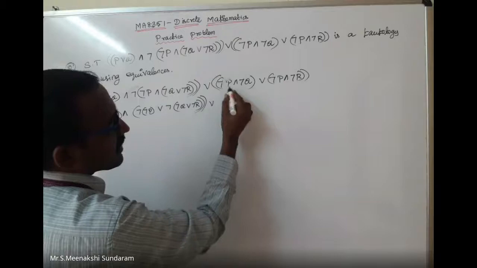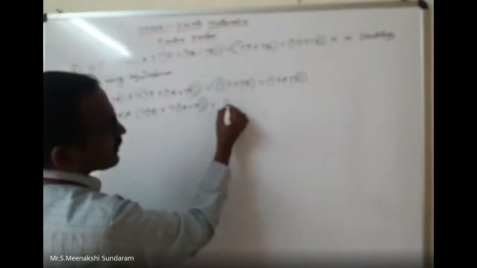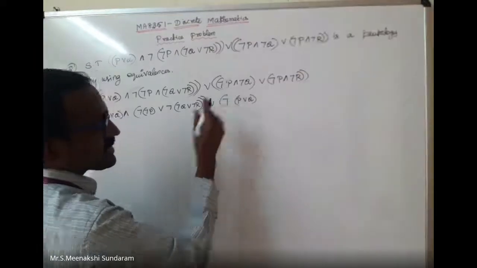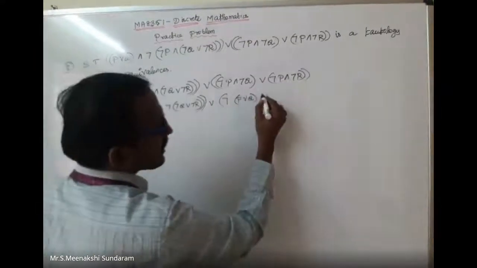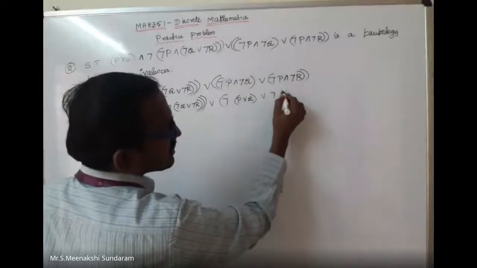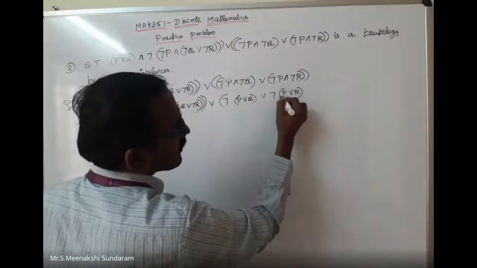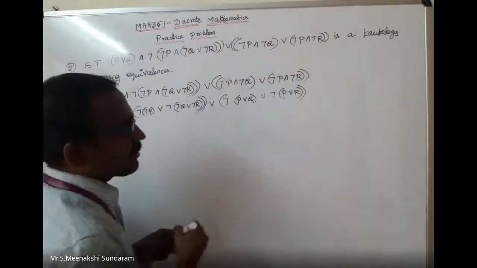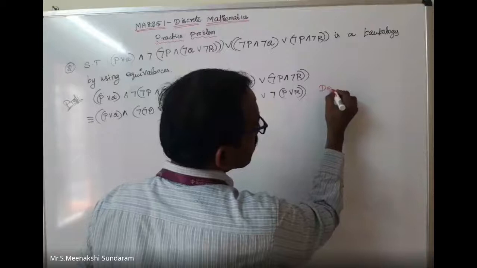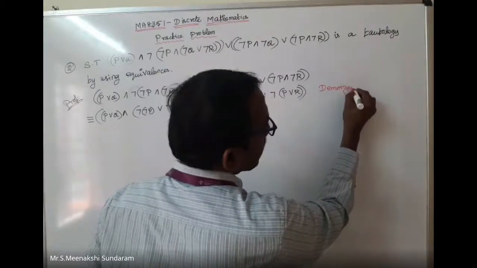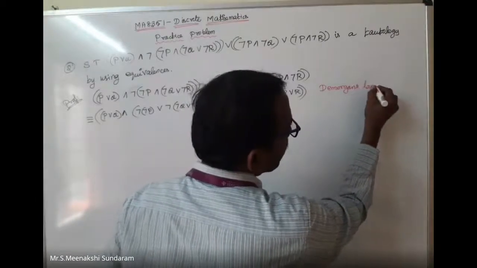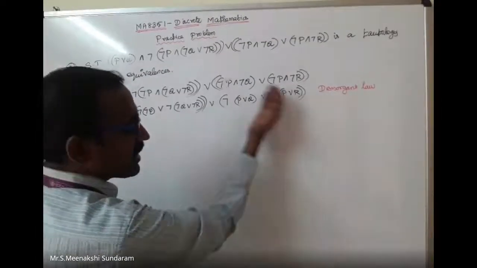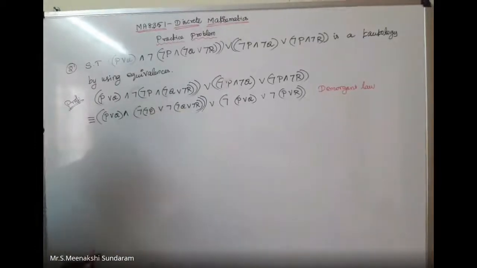Here also I can take the negation common outside: negation of P disjunction Q. Again I can apply the same De Morgan's law. Here also I can take the negation outside: negation of P disjunction R. So I can apply only De Morgan's law here. Here also I can apply De Morgan's law. I can take it outside. Here also I can apply De Morgan's law.